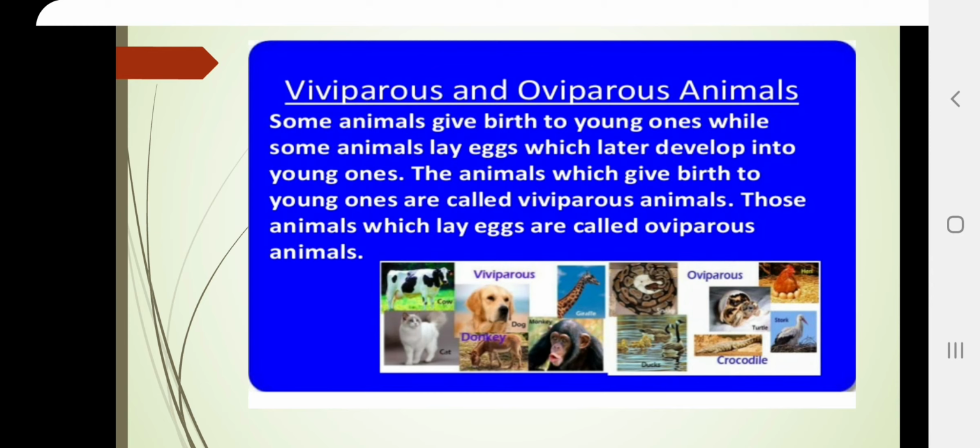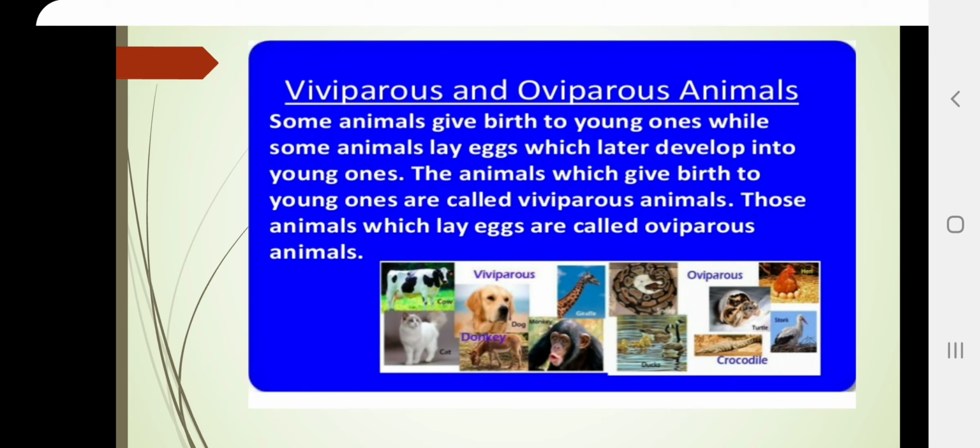Now we have learned that some animals give birth to young ones while some lay eggs which later develop into young ones. Animals which give birth to young ones are called viviparous animals. For example, human beings, dog, cat, they are viviparous animals. And animals which lay eggs are called oviparous animals.